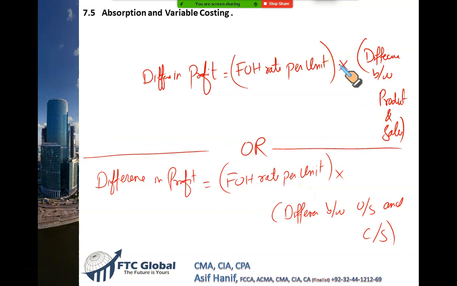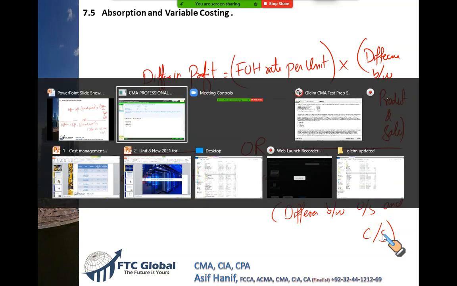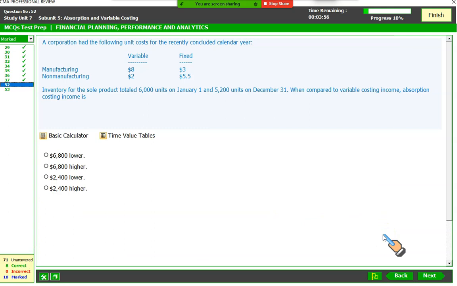Now let's try to apply this formula. Does it really work? The difference in profit under both systems is equal to fixed overhead rate multiplied by the difference between production and sales, or the difference between opening stock and closing stock. You should note it down when you're practicing. Let's try the formula and see if it really works.